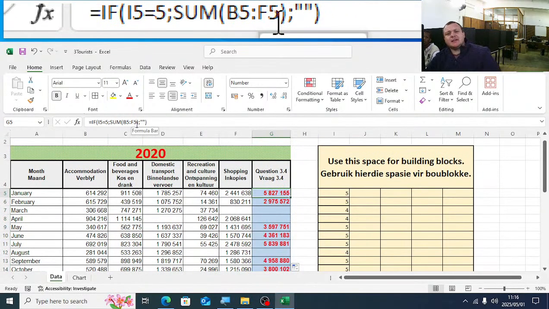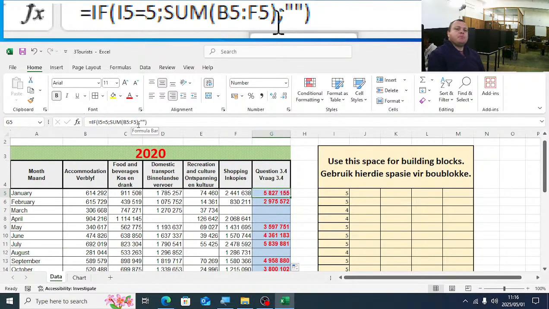So look at the top, if I5, if my building block is equal to 5, that means all of these cells have something in them. That means there is accommodation, food, domestic, recreation, shopping. There is a value inside each cell. If that is true, then we add up accommodation to shopping. We add up B5 to F5. If one of the cells is empty, that means if it's 3, 2, or 1, then if it's another number other than 5, it will not add it up together.